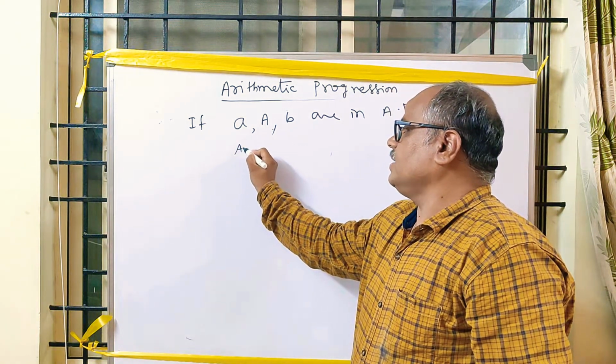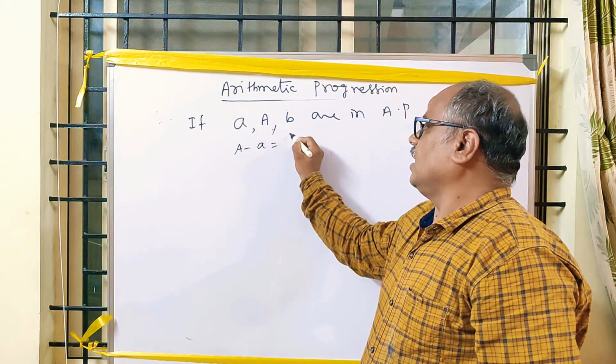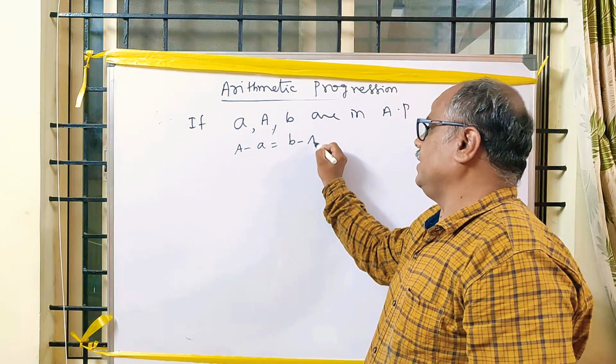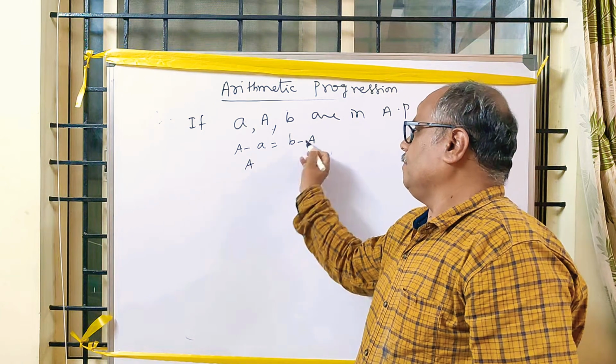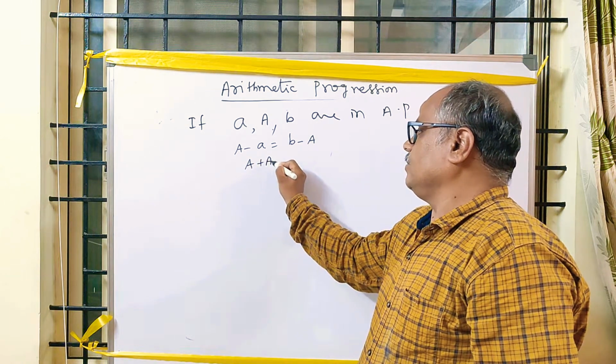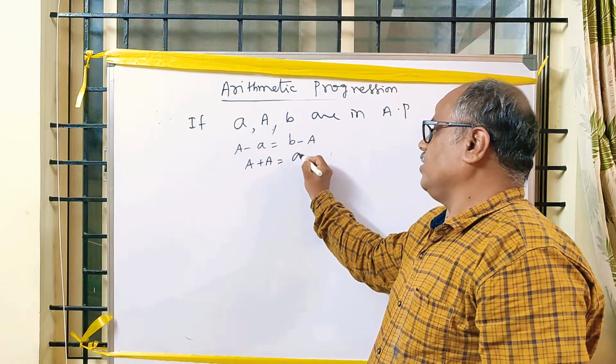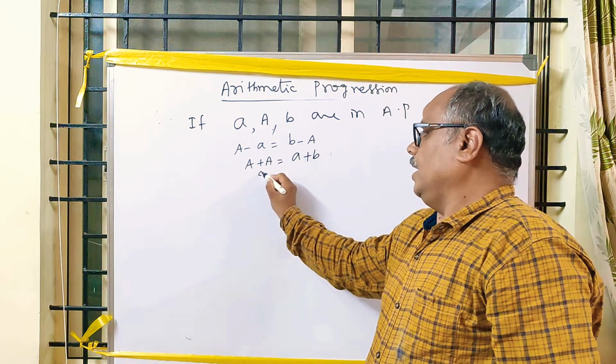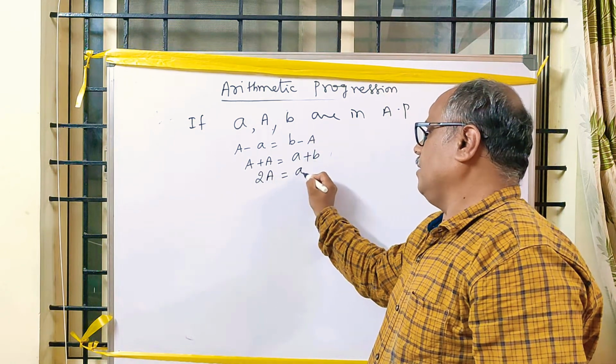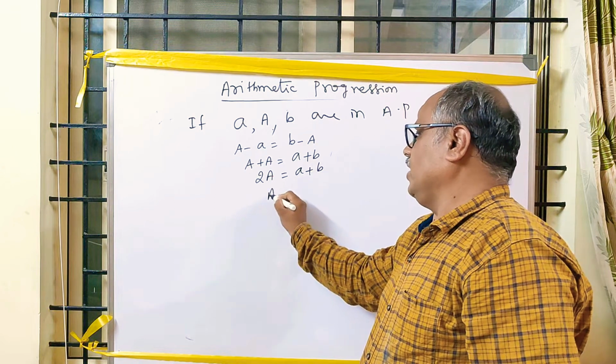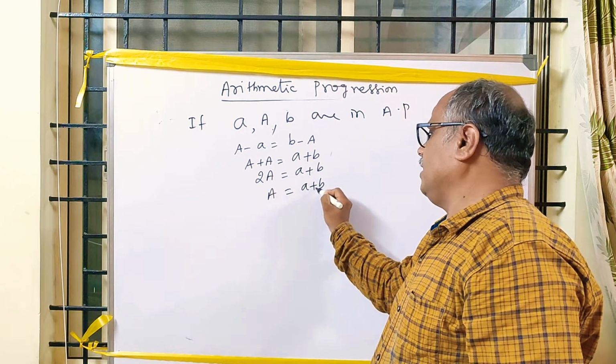Second term minus first term equals third term minus second term. a minus A equals B minus a. Bring minus A to this side, it becomes plus A. Minus A goes there, plus A. A plus A is 2A, equals A plus B. Small a equals A plus B divided by 2.